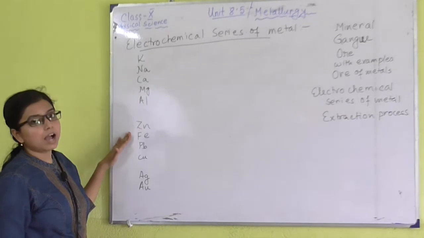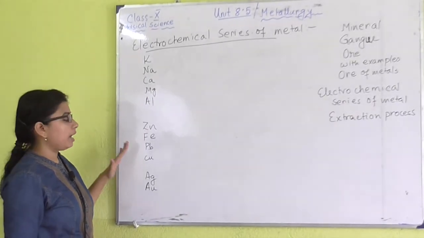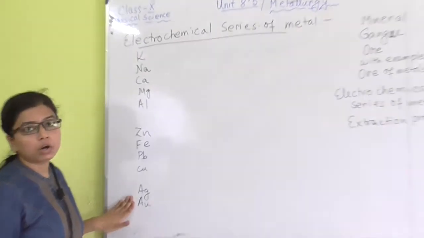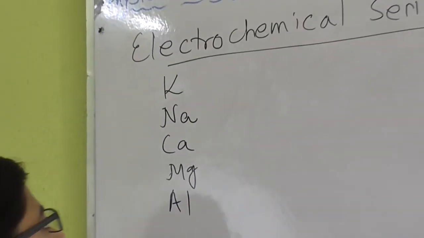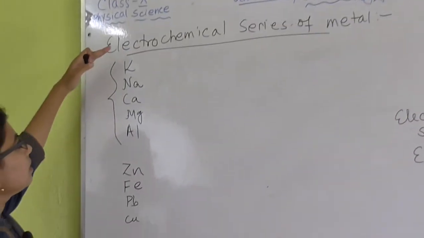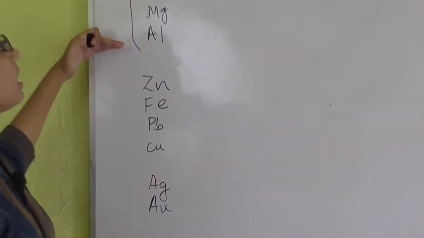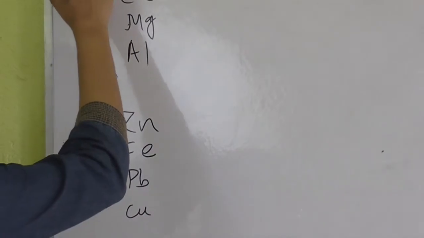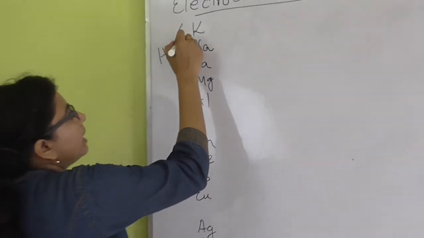Next zinc, iron, lead, copper, and finally silver and aurum, that is gold. I can categorize them as these first 5 metals are known as the highly active metals.